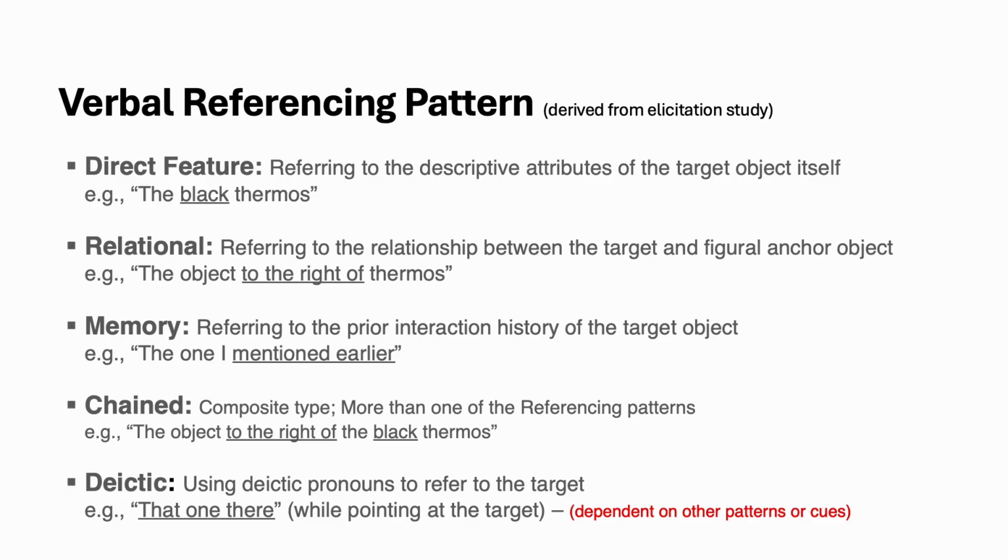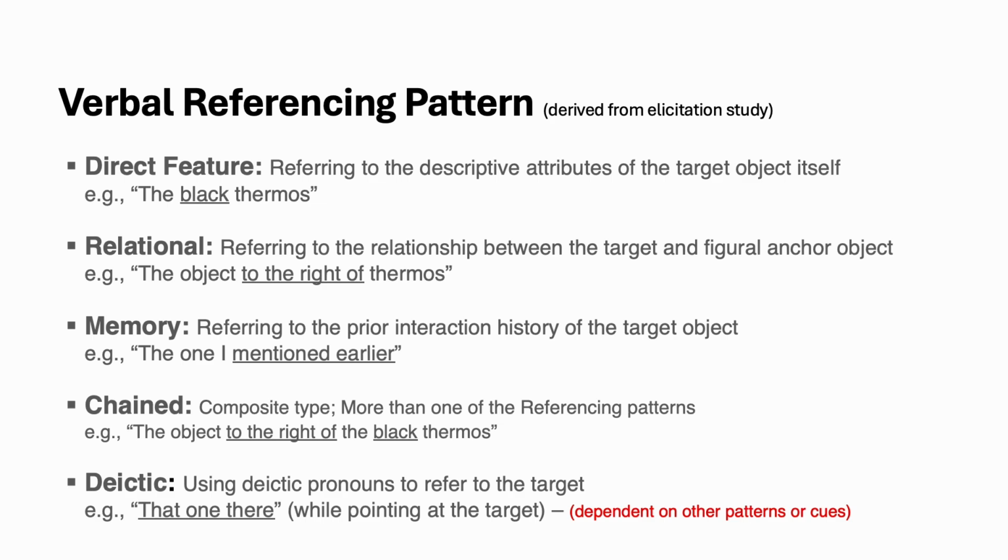A user may blend descriptive and relational cues, for example, the black thermos below the box, to progressively narrow down the target. Finally, deictic references use pronouns like "that one over there," which depend on additional cues such as pointing gestures or shared visual context. On their own, these expressions are ambiguous and require support from other signals.